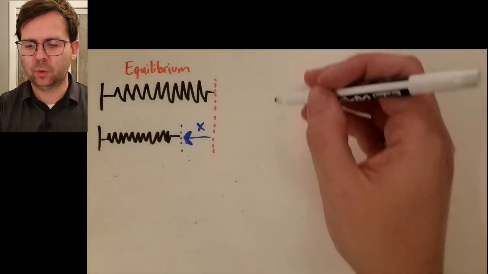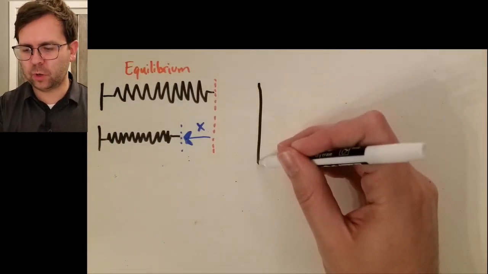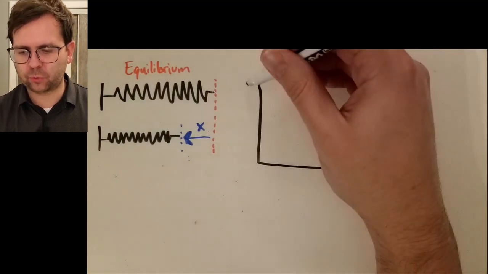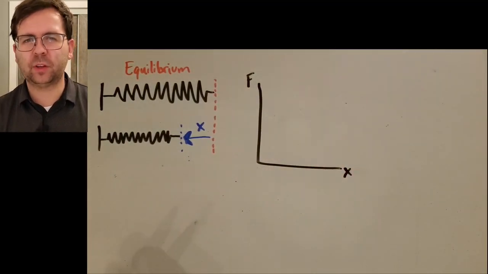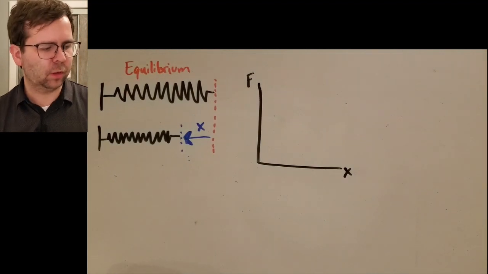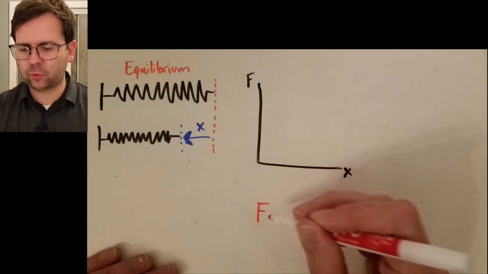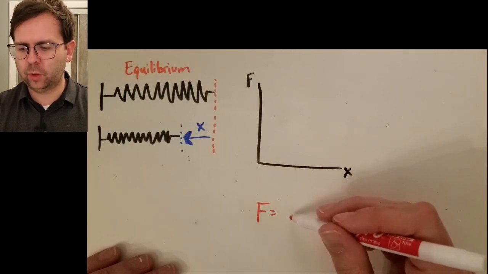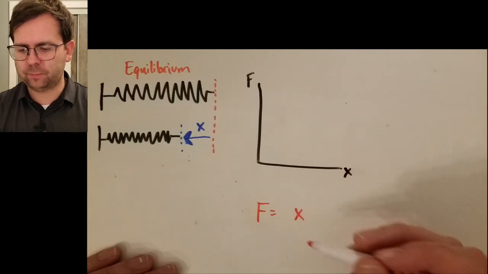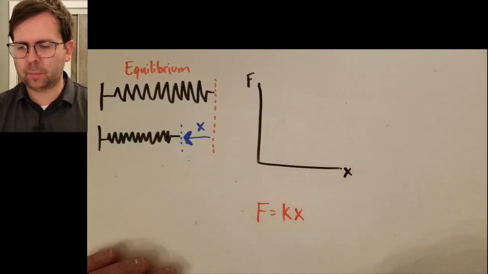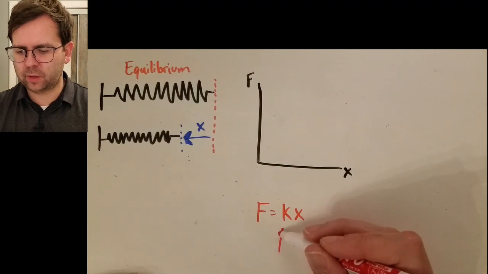Well, fortunately, we do know the amount of force because it's related to a simple law in physics called Hooke's law, which says that the force of a spring is equal to how far you stretch it multiplied by some amount of spring constant.